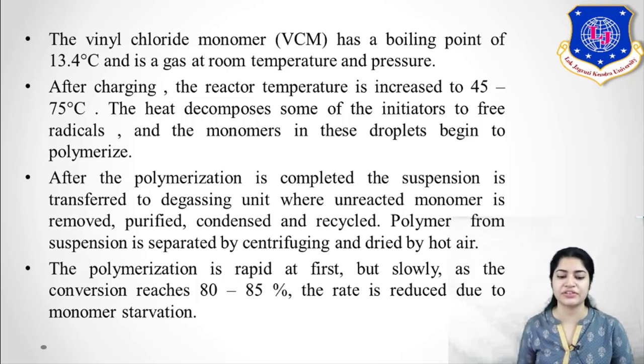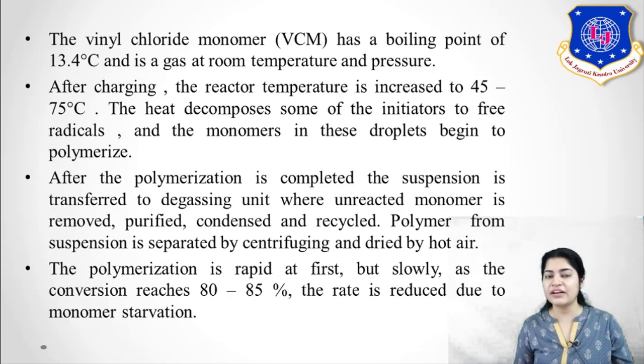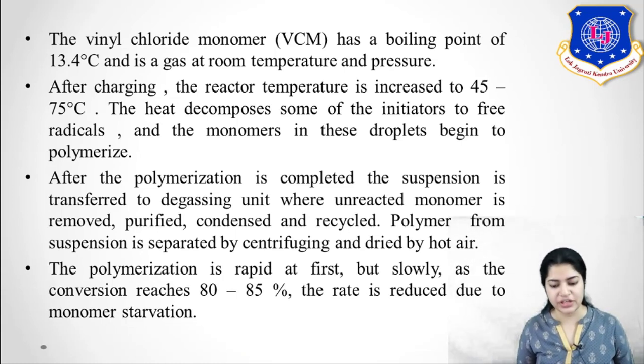Okay, addition reaction. Now, after polymerization is completed, the suspension is transferred to the degassing unit, where unreacted monomer is removed, purified, condensed and recycled. So here you can see the flash tank stripper. What is that? That is a part of your degassing. You are removing your unreacted monomer. Then the polymer from the suspension is separated by centrifuging and drying. Okay, so this was your method of production of PVC.